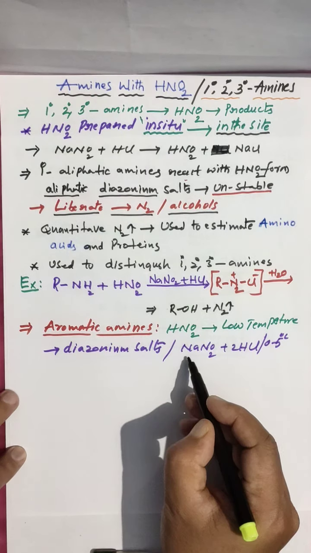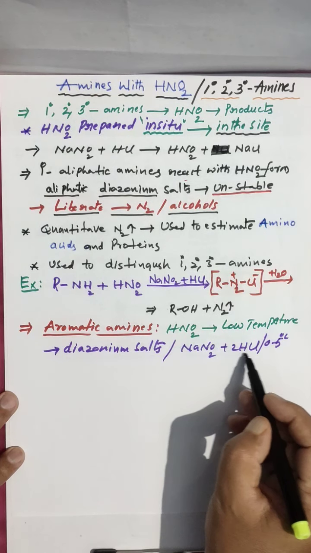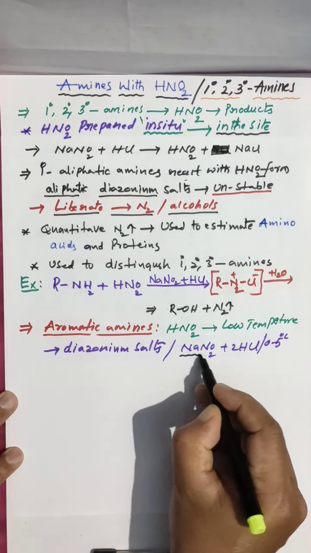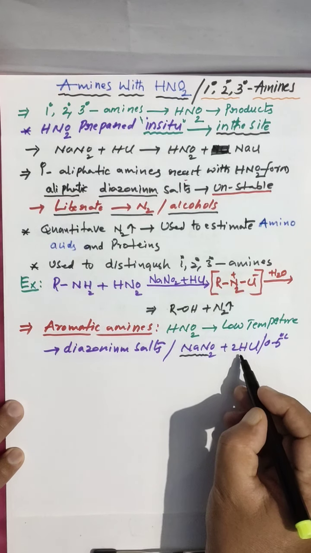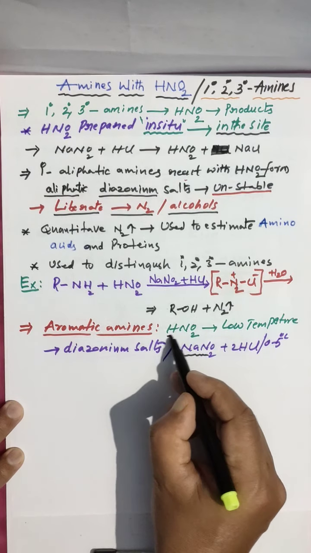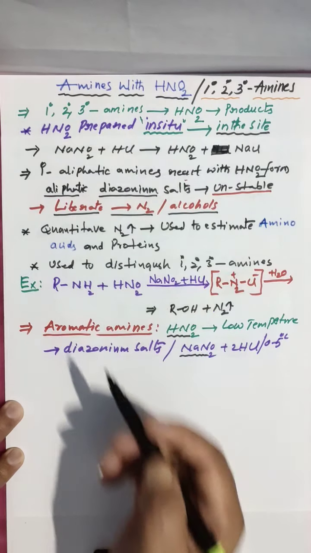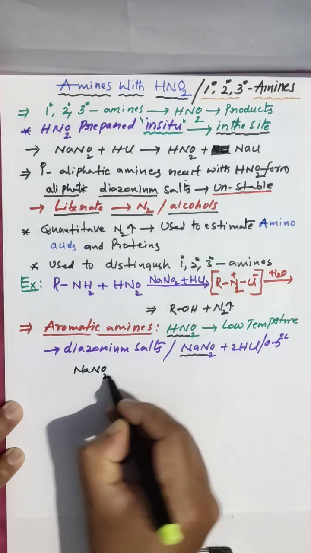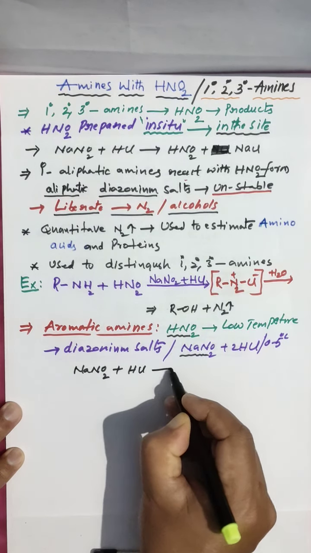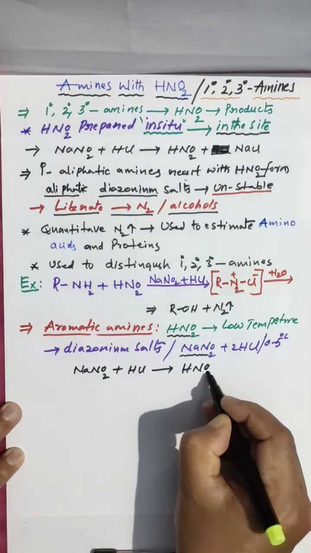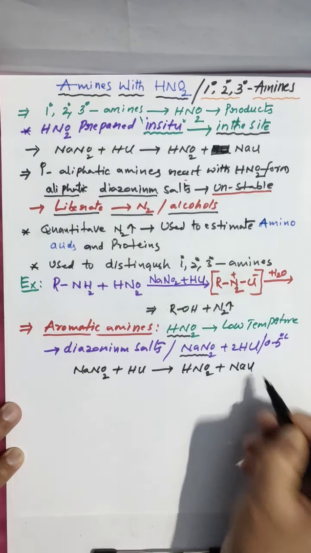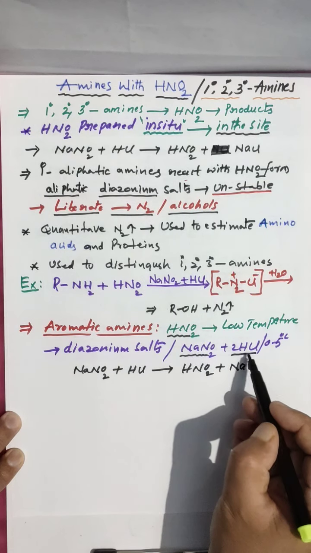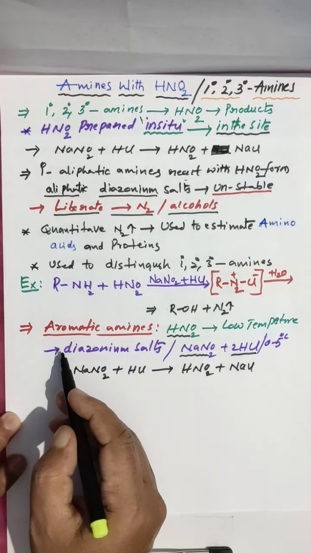First, NaNO2 reacts with 1 mole of HCl and gives HNO2 plus NaCl. I told you HNO2 is formed in situ. This HNO2 and another mole of HCl, here we took 2 moles, react with the aromatic amine.